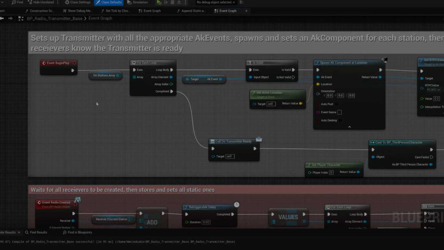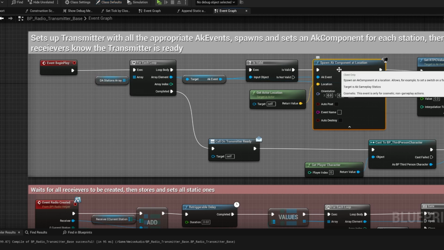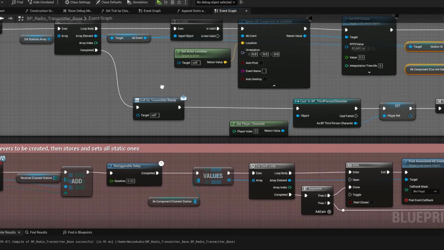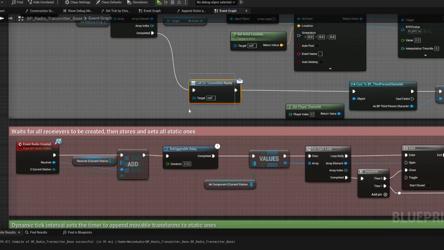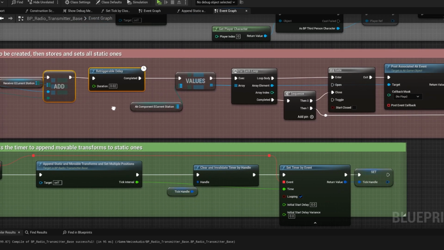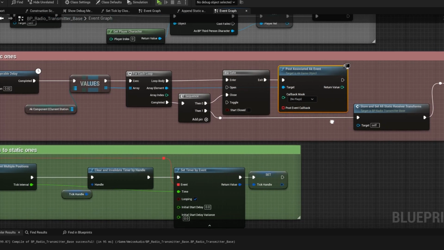So on begin play, the transmitter collates all these data assets. It creates an AK component for each. Then it adds that component to a map. The transmitter pops out an event dispatch saying that it's ready to go. The receivers then add themselves and their current station to another map. When all receivers in the level are found, the script continues and starts the play event on the appropriate transmitters.